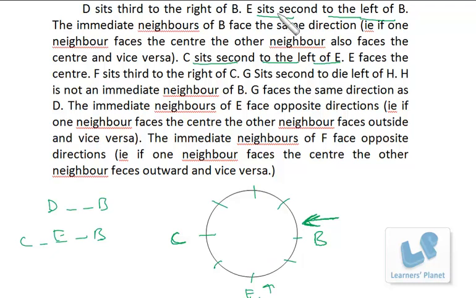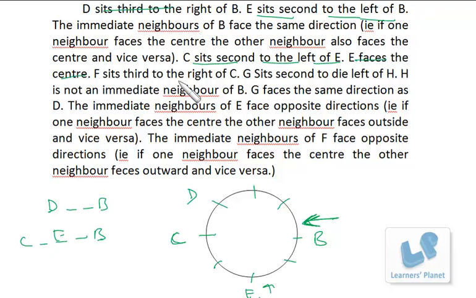Then this thing is clear. D sits third to the right of B. So if D is facing the center, his right will be this side. So 1, 2, 3, D is here, right? But we don't know the direction of D and C, whether they are facing inside or outside. So this arrangement we have done. Then E faces the center, that is also clear.